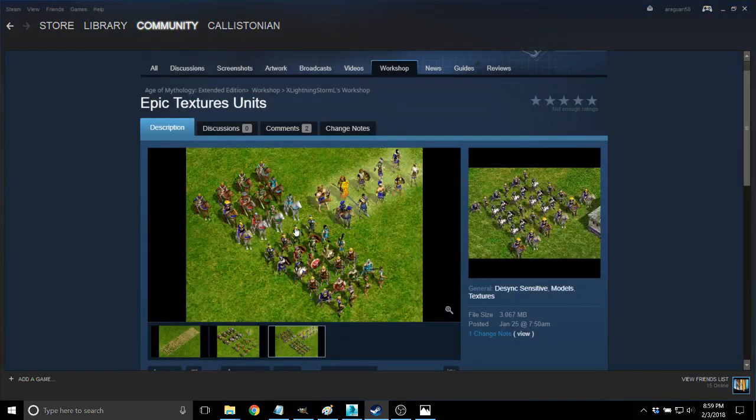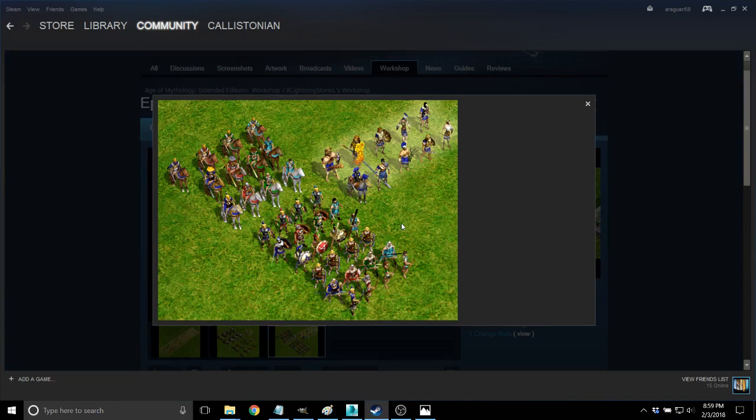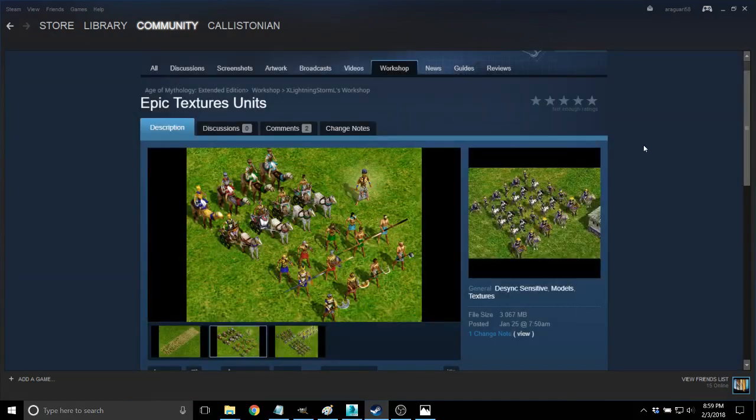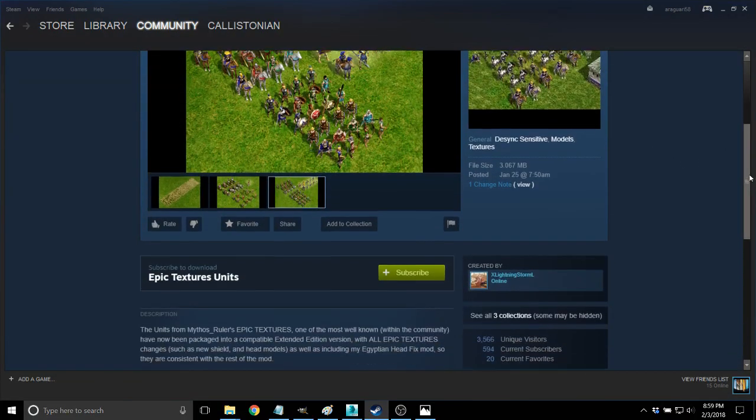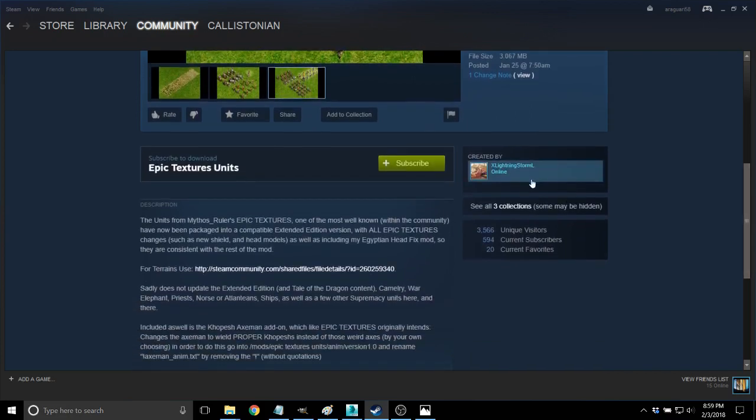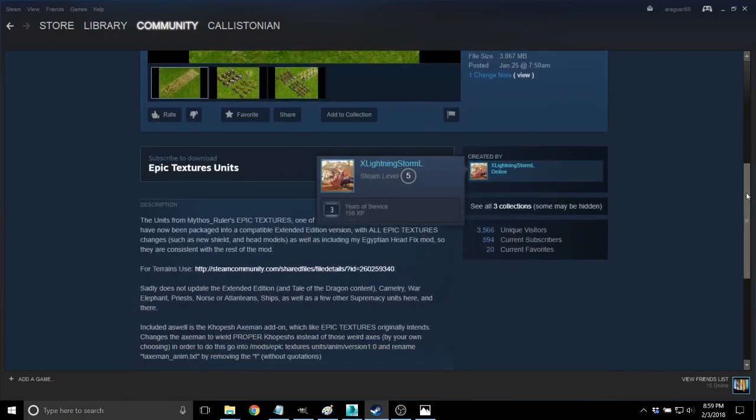You can view some of what this mod has to offer here. It looks like it's basically just a retexture. Now, one thing that I'm noticing when I'm looking at these pictures is it looks like the models are all the same, but the textures have been changed. So that gives me an idea of what this mod is actually doing and what its compatibility is going to be. So if we go down, we see this was made by Lightning Storm, who is a well-known modder,